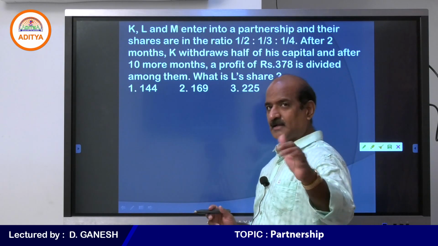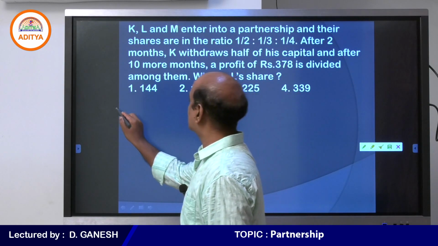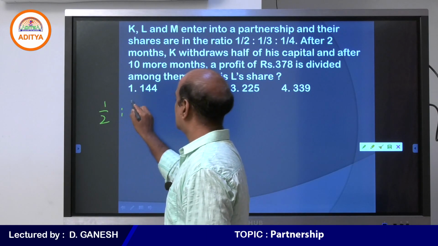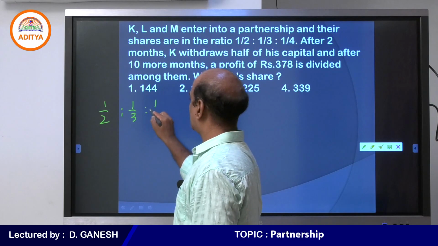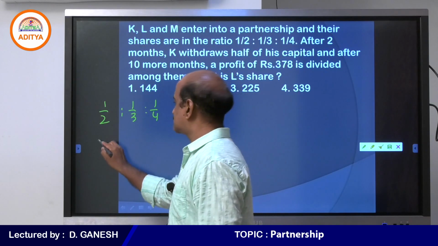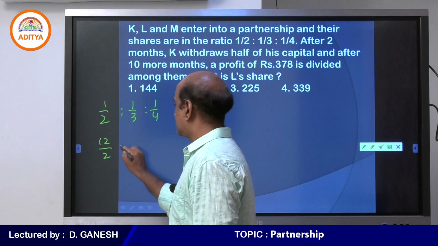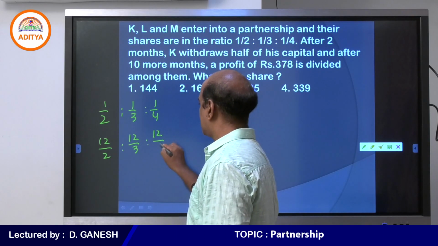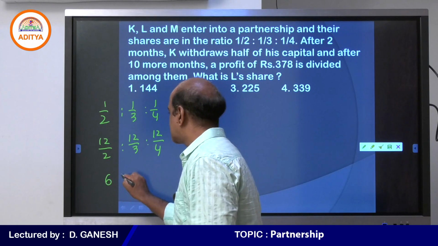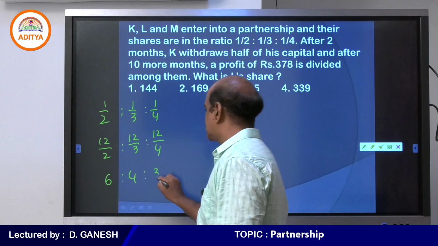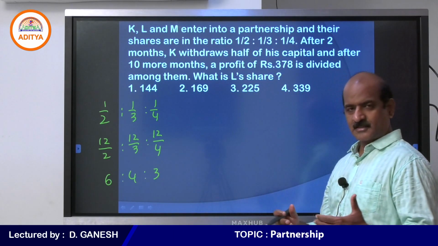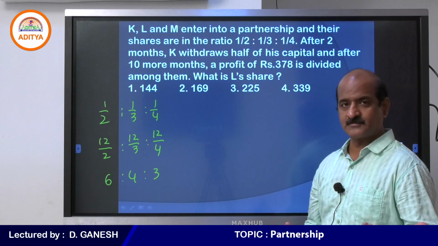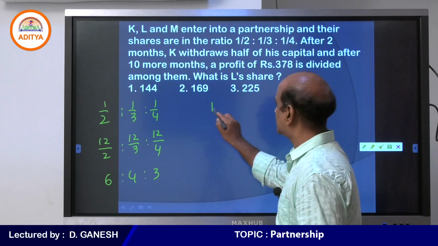The thing I did, first of all, whatever ratio is given to you, the ratio is 1/2, 1/3, 1/4. Because the ratio should not be in fractions, I multiplied it by 12 so that the ratio becomes 6 is to 4 is to 3. The question is a little complicated, maybe for some time but not every time. Once we understand this question, we can easily move ahead.